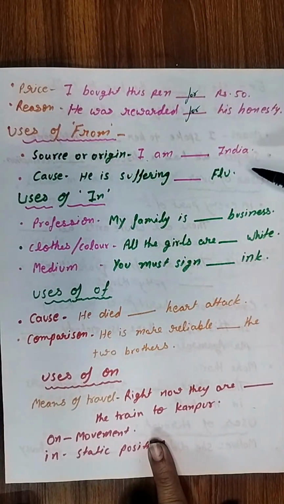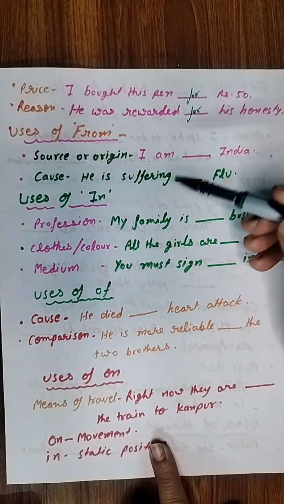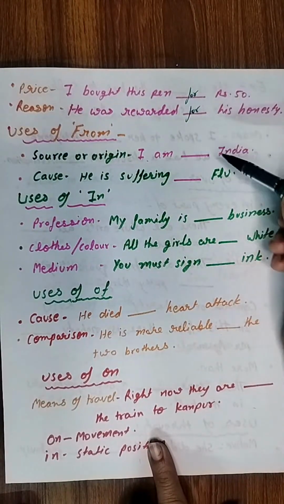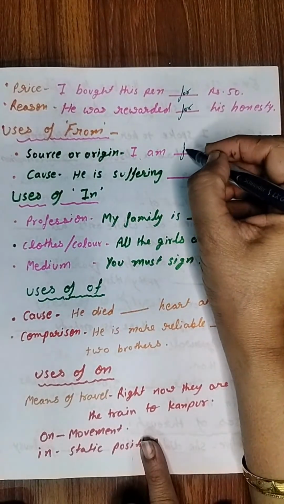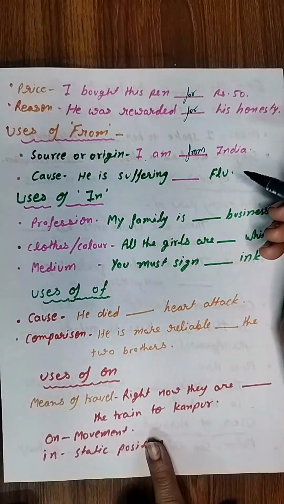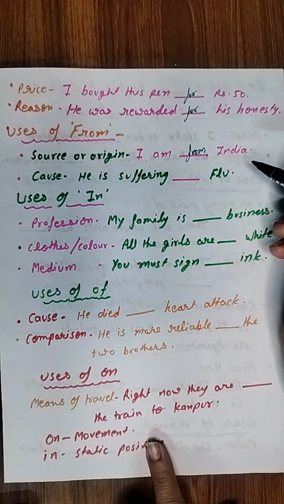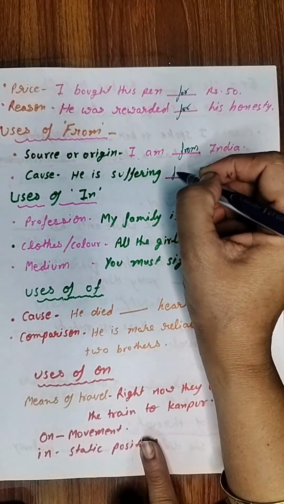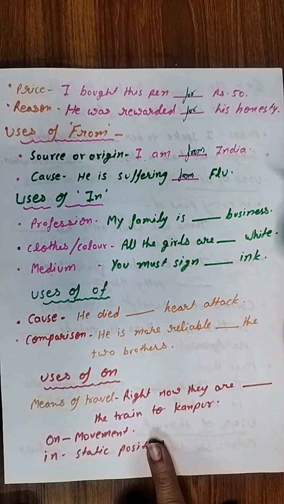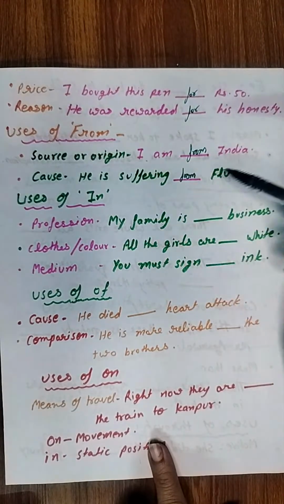Then uses of from. Okay. सोर्स और ओरिजिन, कोई कहाँ से है, यानी कि किसी का ओरिजिन किस कंट्री का है, किस सिटी का है. So in that case also we use from. I am from India, right. Then cause. Cause is also expressed with the help of from. He is suffering from flu. He is suffering from fever. So this is very common, right? Then uses of in. In is also a very important preposition.